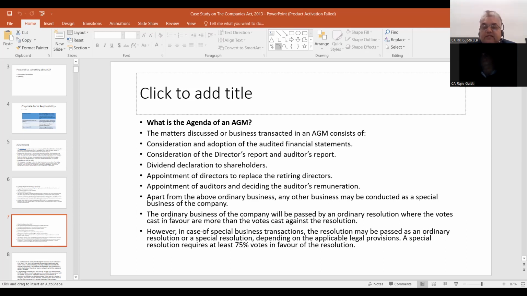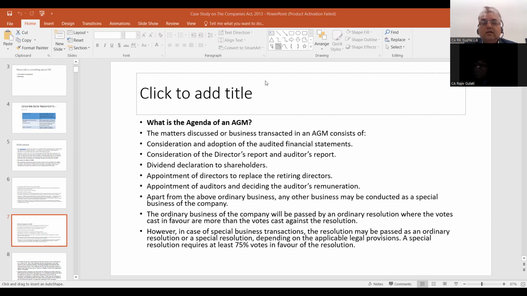The ordinary business of the company will be passed by an ordinary resolution where the votes cast in favor are more than the votes cast against the resolution. They can also ask what is an ordinary resolution and what is a special resolution. In case of special business transactions, the resolution may be passed as ordinary. This is also very important. So in case of special business, it is not necessary that it has to be passed by way of special resolution only. The resolution may be passed as an ordinary resolution or a special resolution depending upon the applicable legal provisions. A special resolution requires at least 75% votes in favor of the resolution.